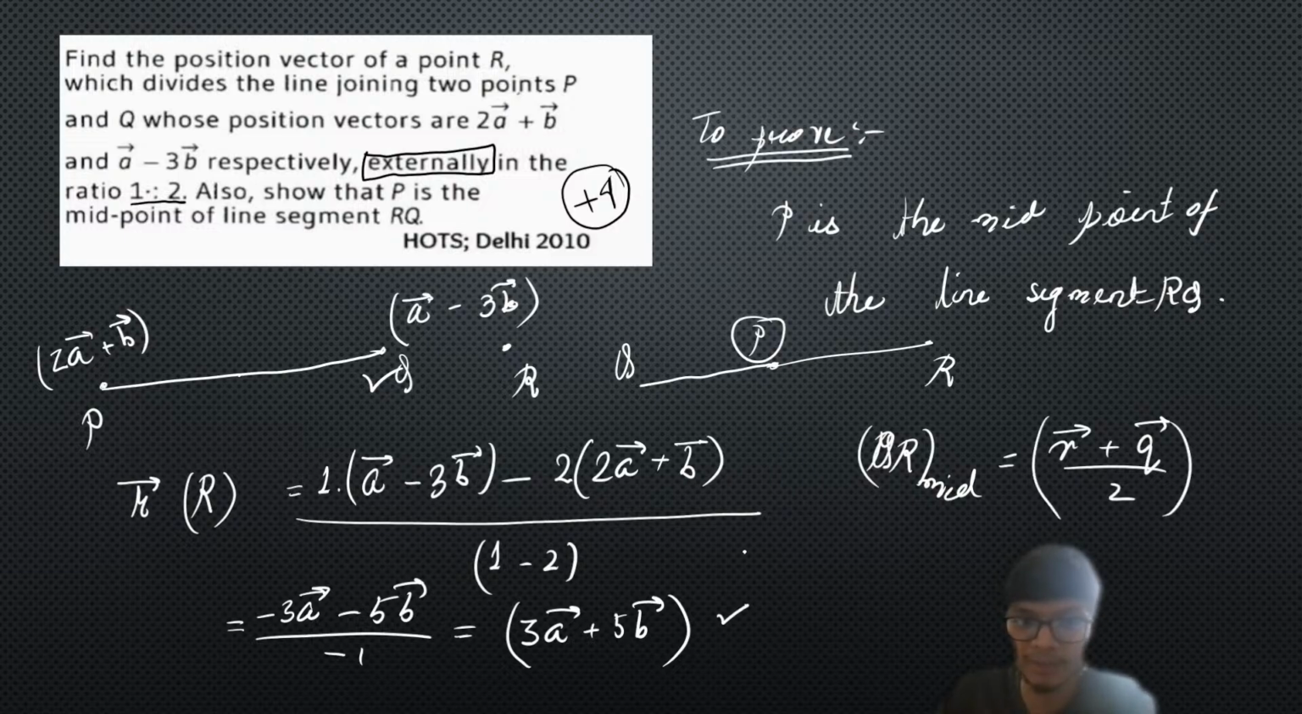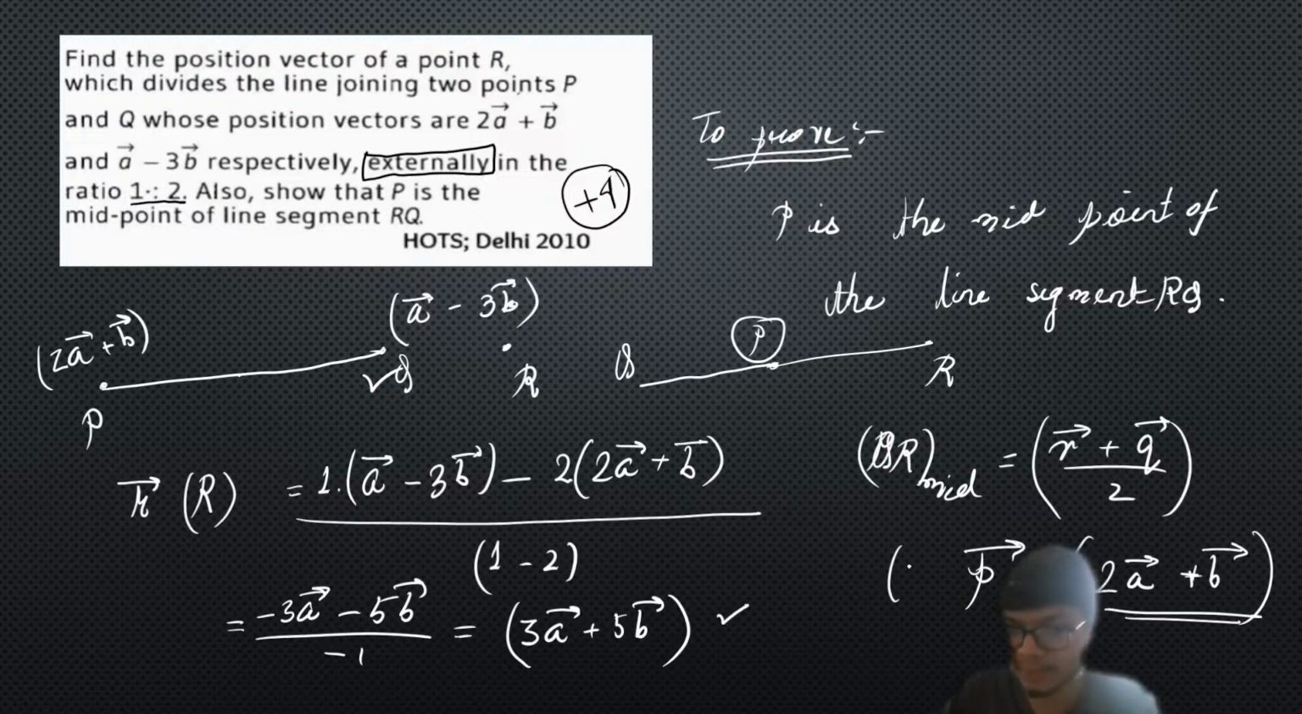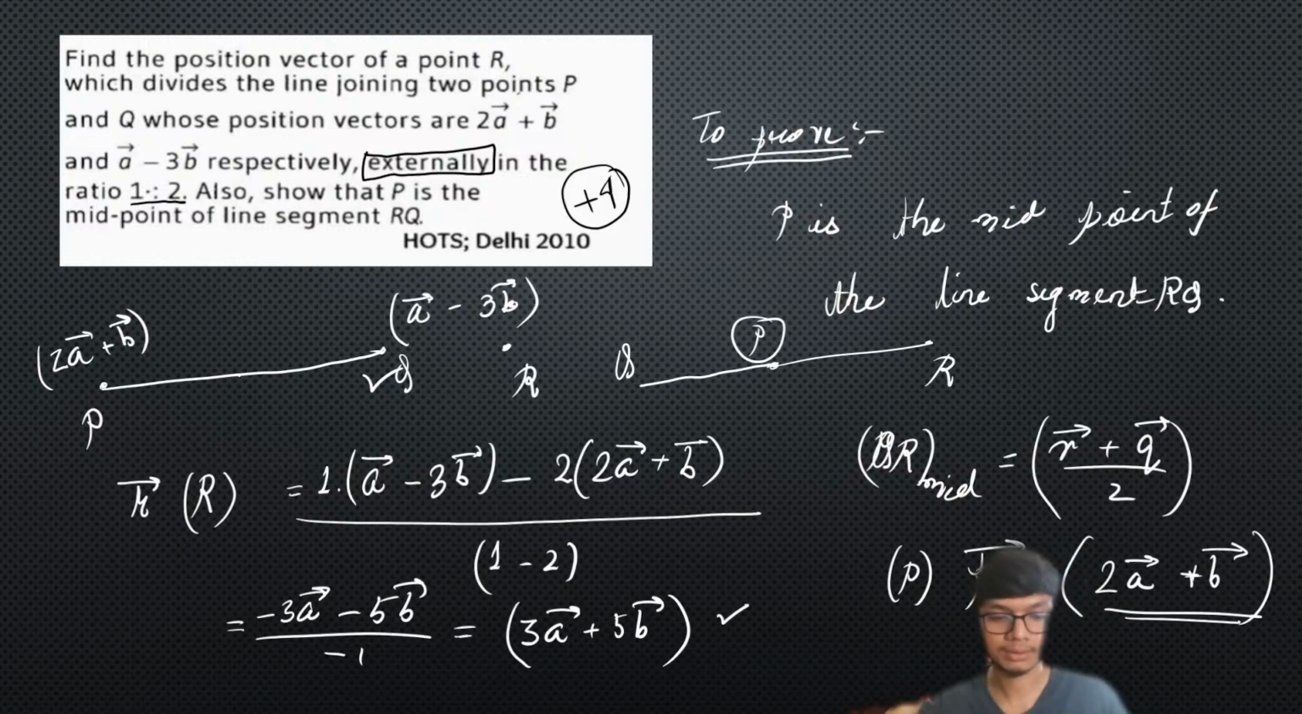You can see it is basically coming as 2a vector plus b vector, right? So as simple as that. That is going to be equal to the position vector of point P. So that is point P, right? Therefore you are able to prove that a given point P is basically the midpoint of the line segment RQ, right? Is it clear? Okay, so this is clear, right?